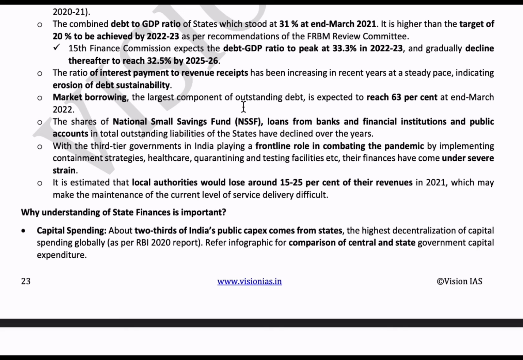ratio of interest payment to revenue receipts has been increasing in recent years at a steady pace, indicating the erosion of debt sustainability. Here revenue receipts means the money which we get. That means the interest for the money which we are getting is increasing slowly, and if the money is increasing, we can decrease the debts.